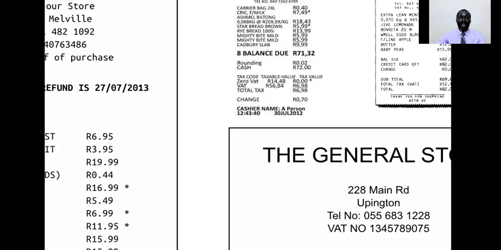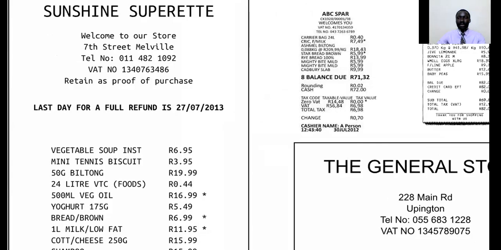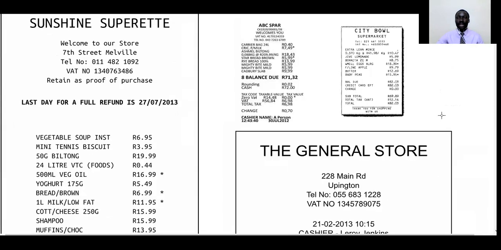Let's look at these few till slips, and we see the items which have value added tax, and the other ones that do not, because not all items are taxed. There are some items that do not have value added tax. Here there are around 4 till slips.